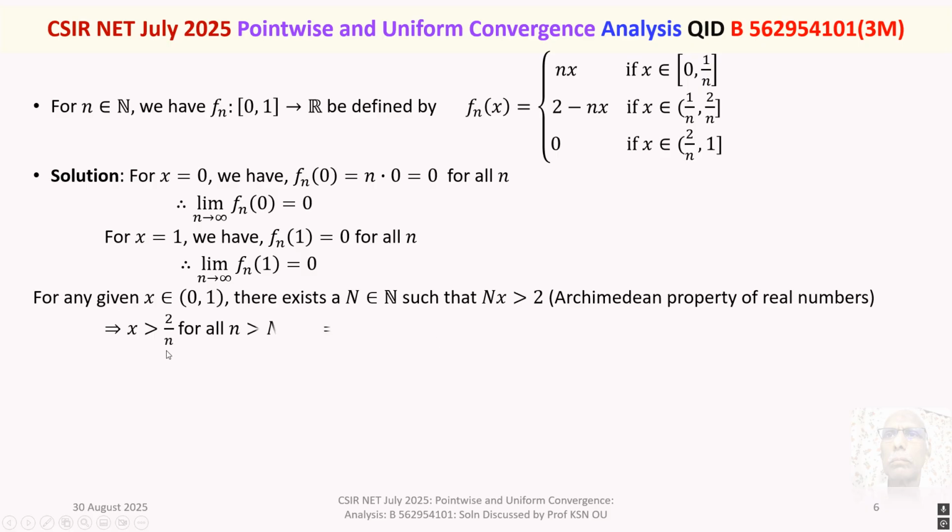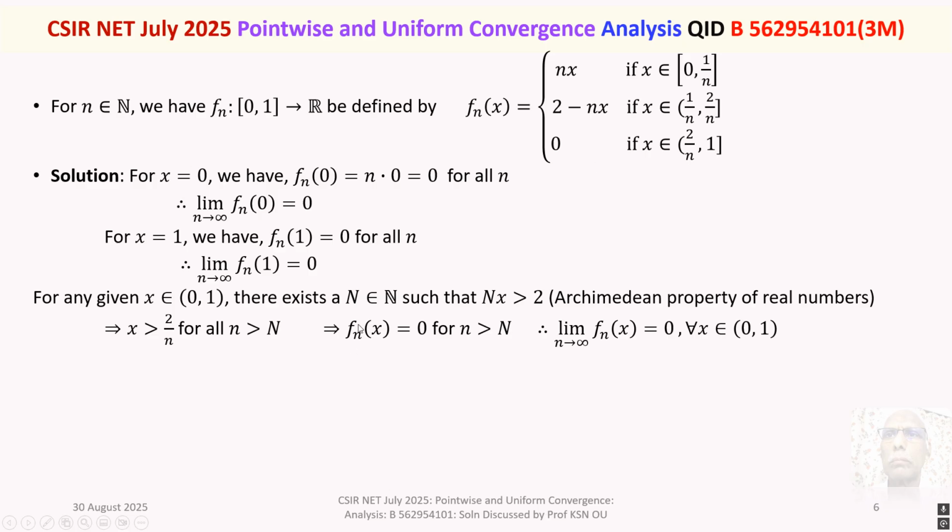This implies x is greater than 2 by n, small n, for all n greater than or equal to capital N. So, if x is greater than 2 by n, it falls in the third interval, wherein Fn of x is 0.